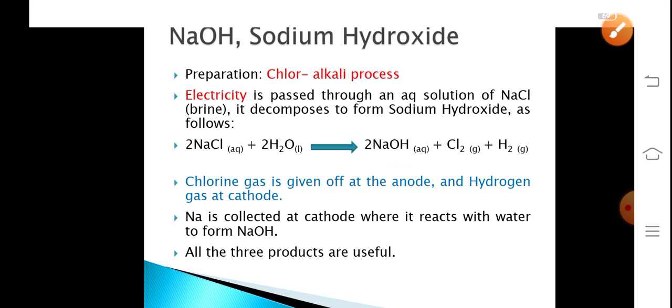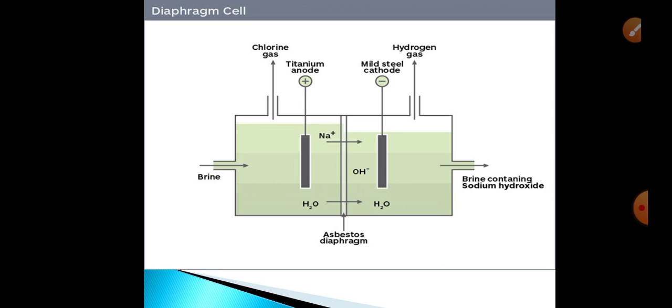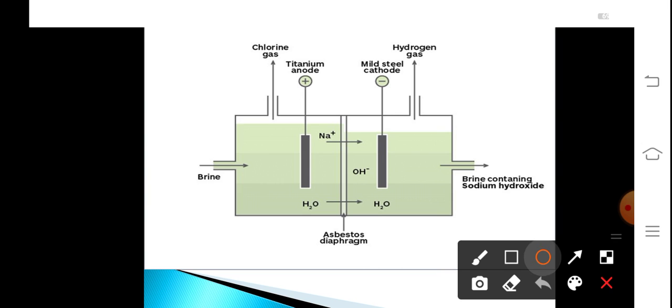Now let us see how these are produced or how the decomposition of NaCl takes place. So this is the setup which is known as electrolysis of NaCl. Here in presence of electricity, brine, that is NaCl, is taken. Here in this setup you can also see the two electrodes are present. One is the anode, another one is the cathode. The anode is made of titanium, whereas the cathode is made of steel.